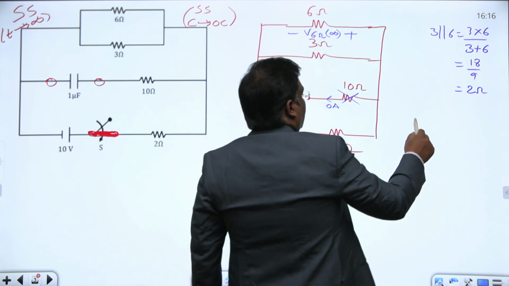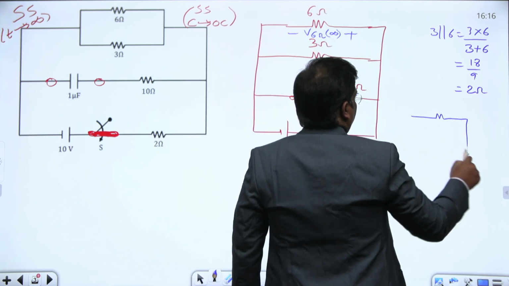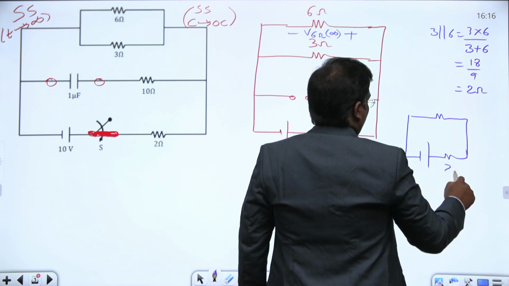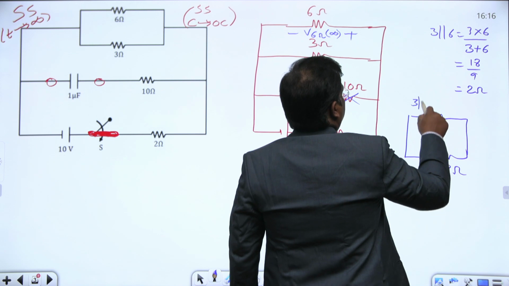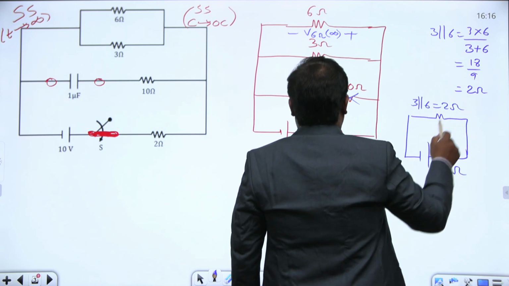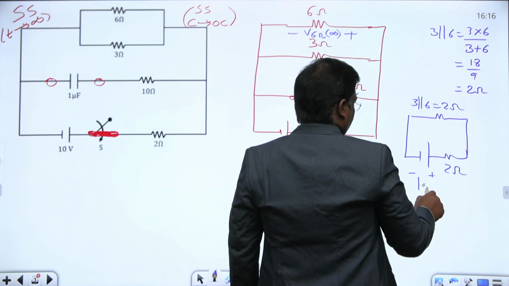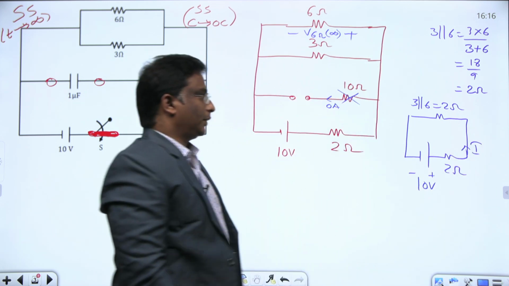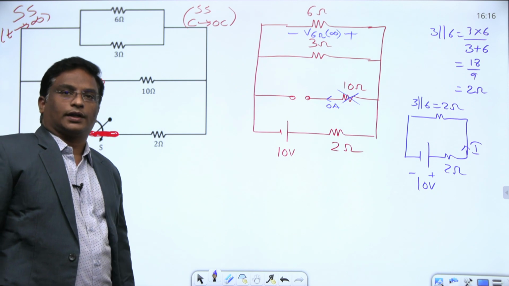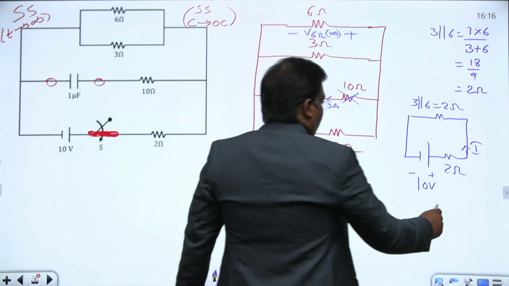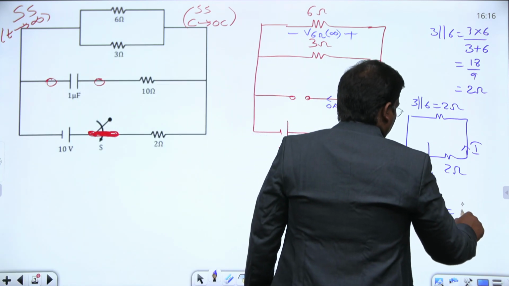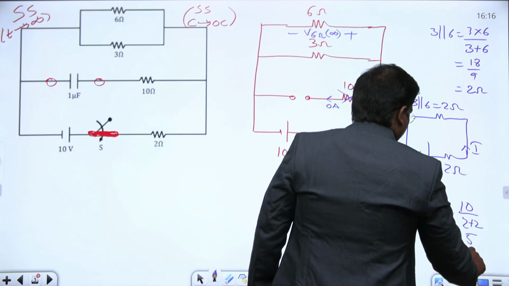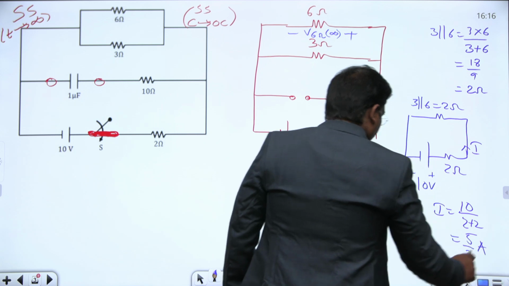And here, what is the current supplied by the source? Let us find out. This is 2 ohms, and this also is 3 parallel with 6, so this also is 2 ohms. This is the 10 volt source. Then what is the current supplied by the source at steady state? It is nothing but total voltage by total resistance. This I is 10 by 2 plus 2, or 5 by 2, which is 2.5 amperes.